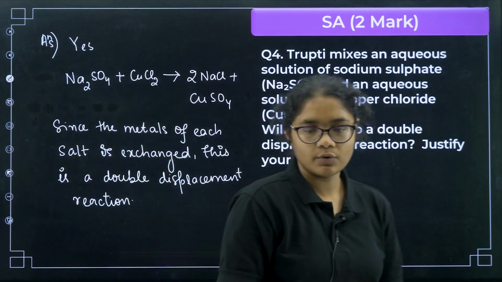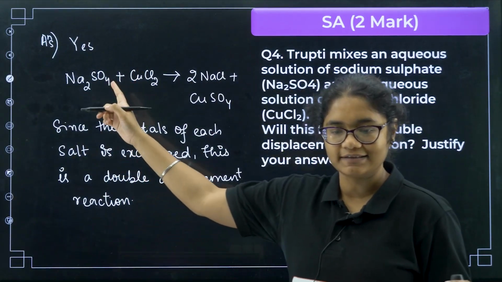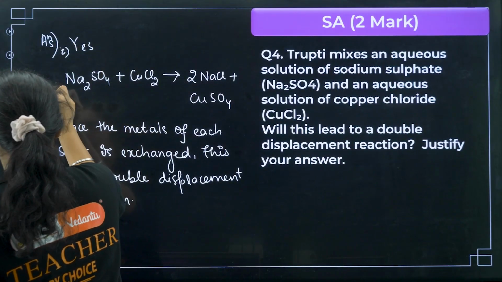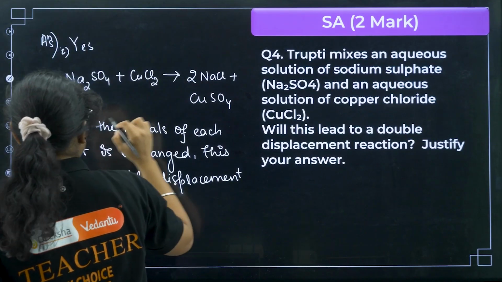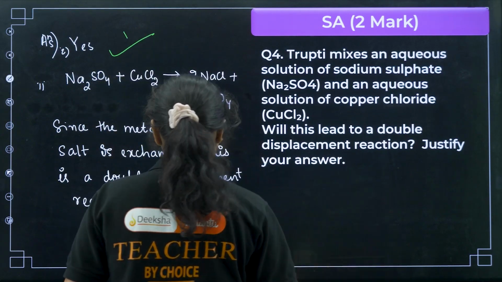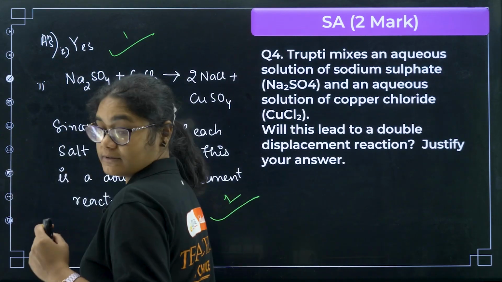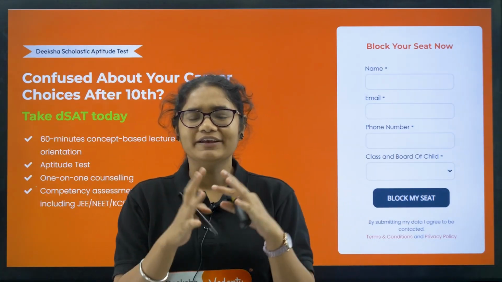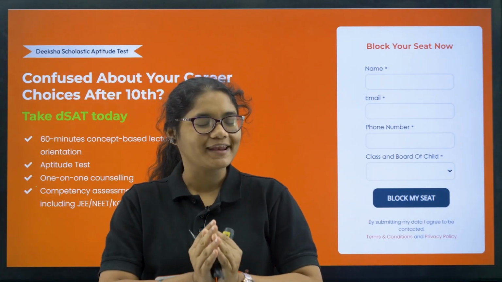Okay, so you need to first write down yes, and then you need to explain it. So this is your point number 1 and this is point number 2, and if you write like this, this one will give you 1 mark and this one will give you 1 mark. Okay, I hope this is clear.